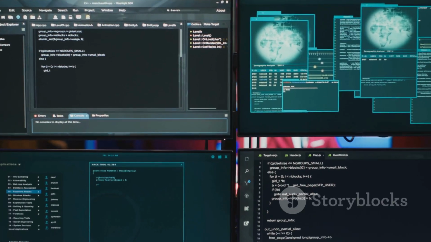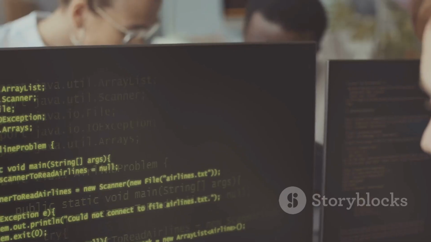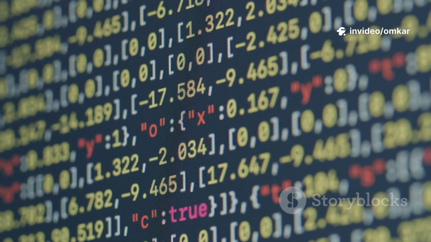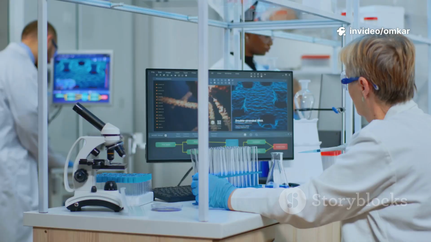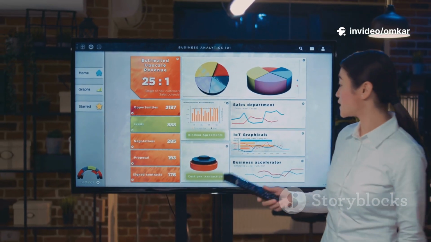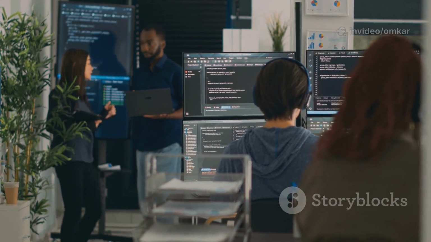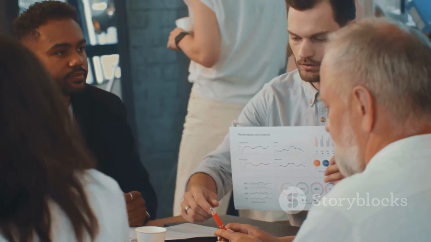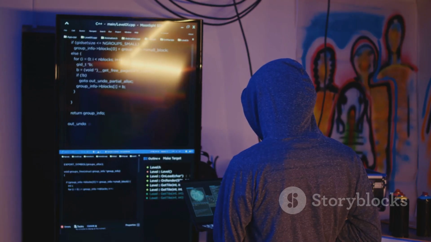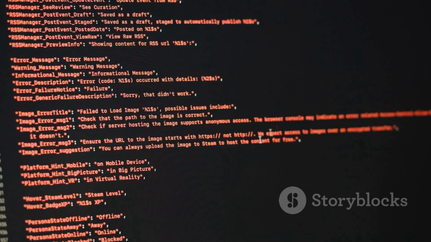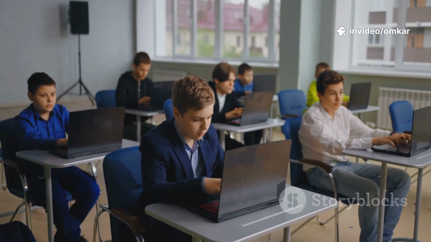Code is reproducible. You can rerun your analysis, share it, and get consistent results. This reproducibility is the bedrock of good science and reliable business insights. Python and SQL together unlock nearly any data task you'll encounter. Mastering them is your ticket to real-world data science. Let's dive in. Let's start your Python journey.